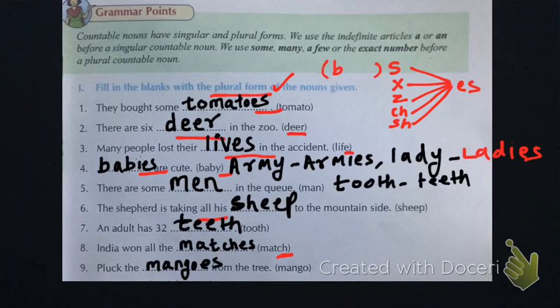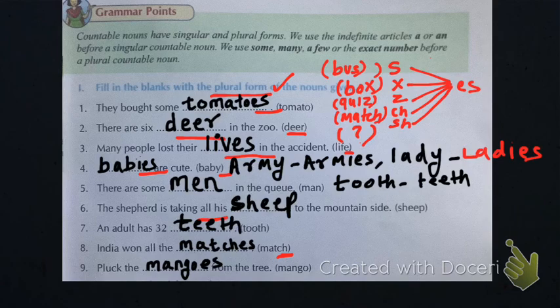For example, bus will become buses, box will become boxes, quiz will become quizzes, match will become matches. And for sh, you can think about it, if you know any word with sh, write it in the comment box on YouTube.